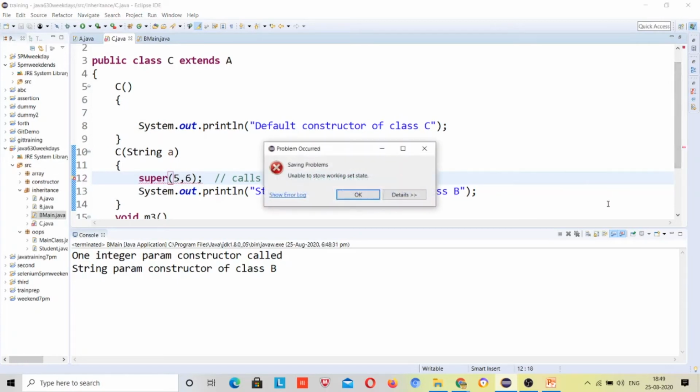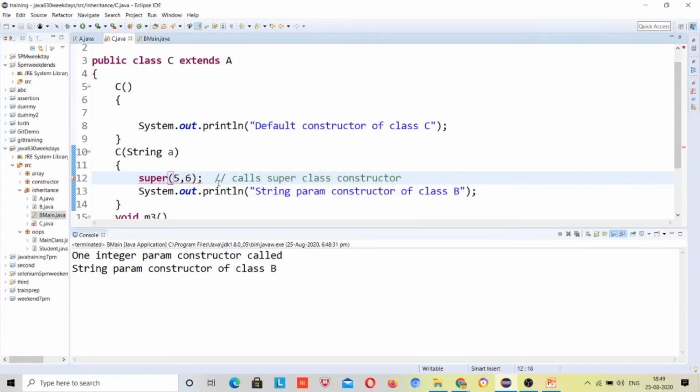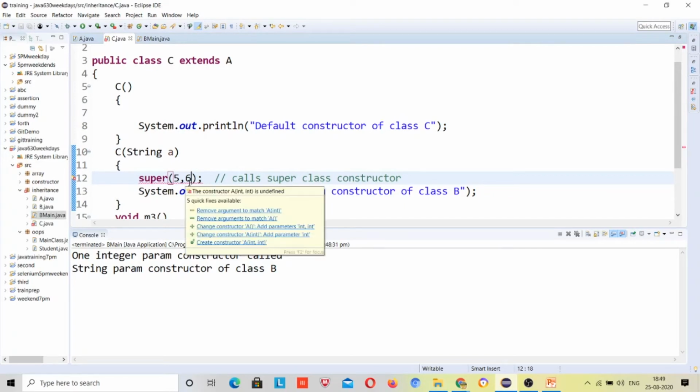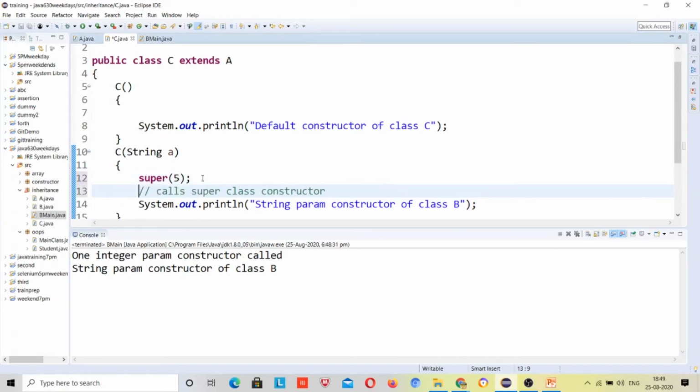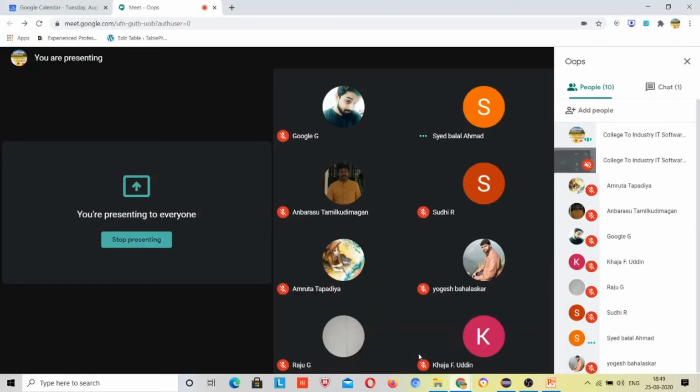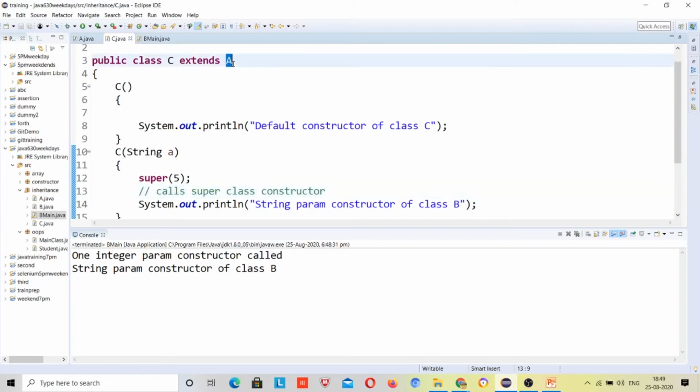This is throwing an error, right? I want to cross check. Okay, no worries. So confirm, then super and this are the same? No. Why would super and this be the same? This means search the constructor inside the same class, and super means search the constructor in its parent class. And how will you know which one is the parent class? Whichever class you extend is the parent, and the class which is extending is the child.